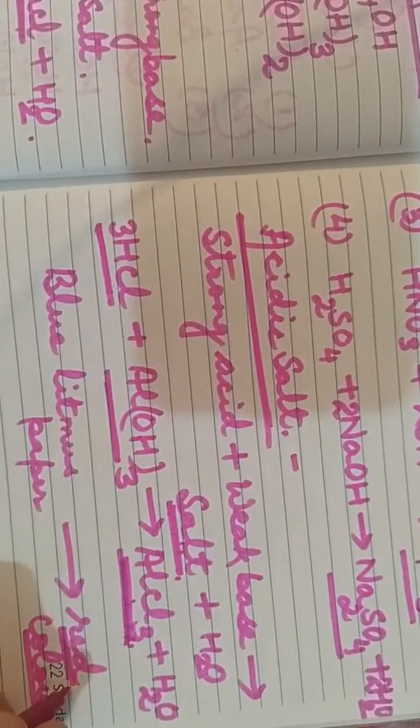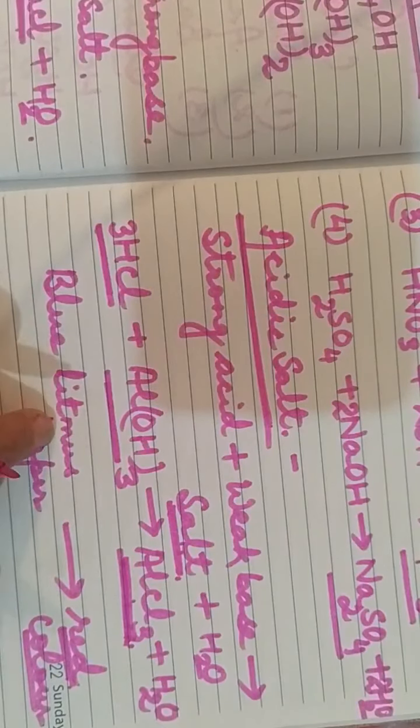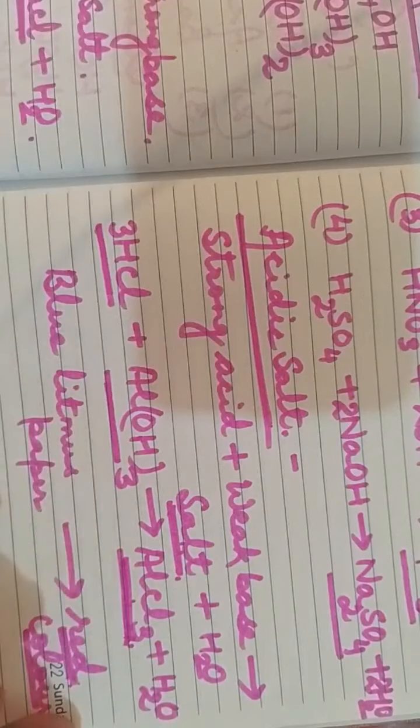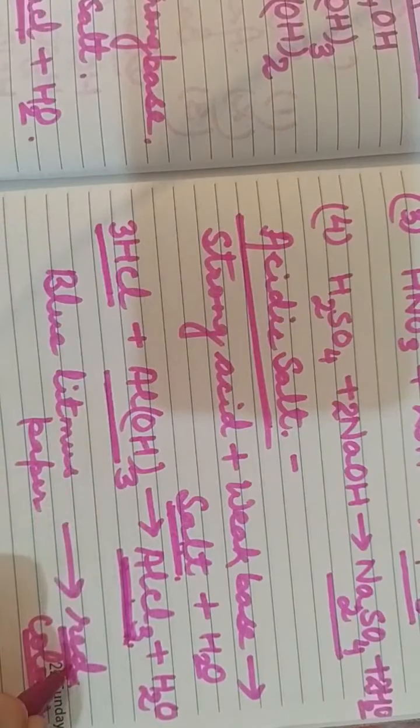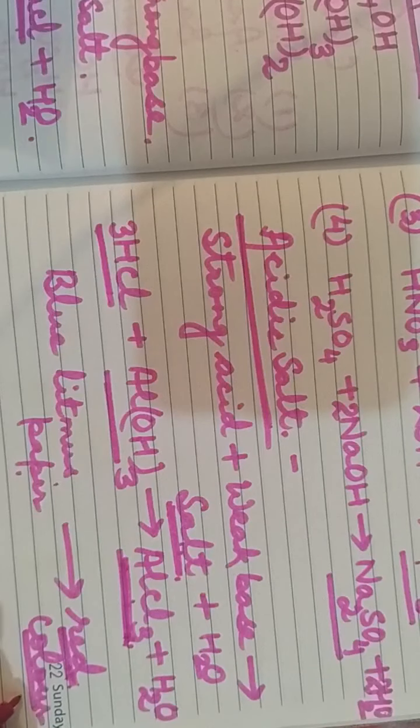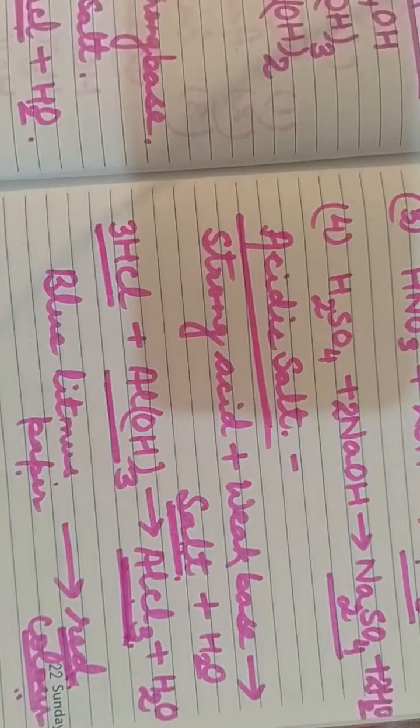We had already learned that in case of acid, the blue litmus paper changes into red color, whereas in case of bases, the red litmus paper changes into blue color. So by dissolving this salt, we find that the blue litmus paper changes into red color. That means it is indicating that the salt is acidic in nature.